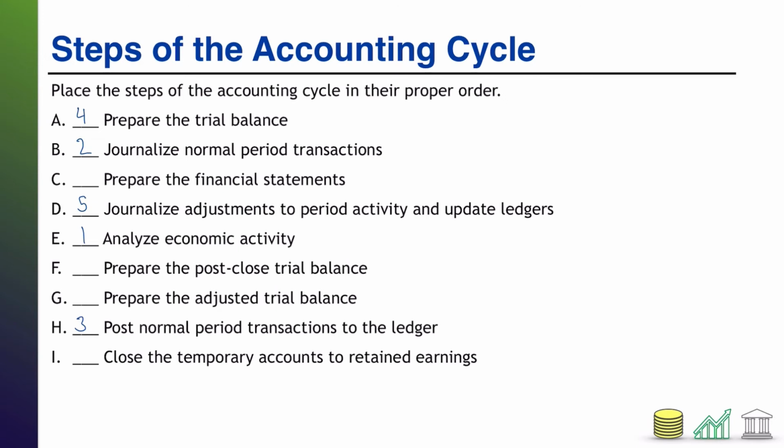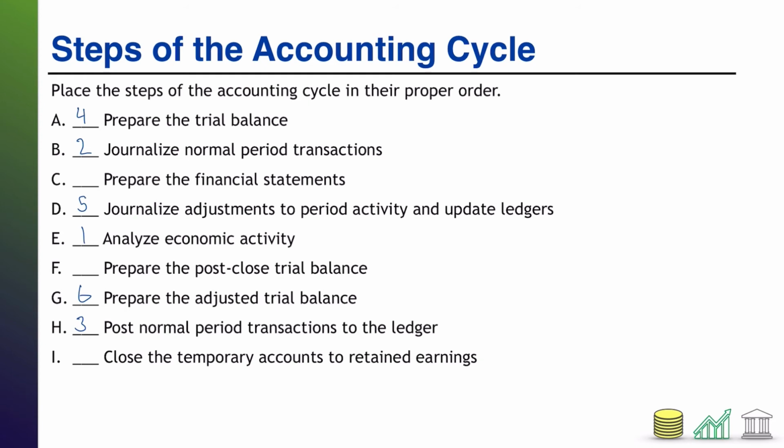Of course, once we journalize those adjusting journal entries, we've got to post those entries to the ledger. So we already captured that here in D, update the ledgers. After we update the ledgers for the adjustments, we're going to produce another trial balance. We call this the adjusted trial balance. So that would be G, step 6.